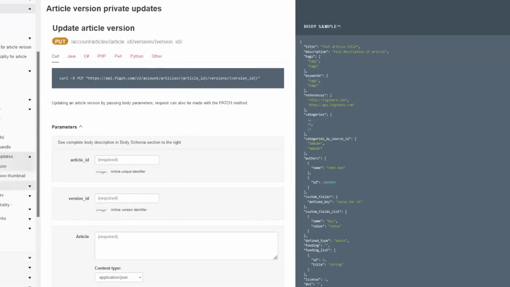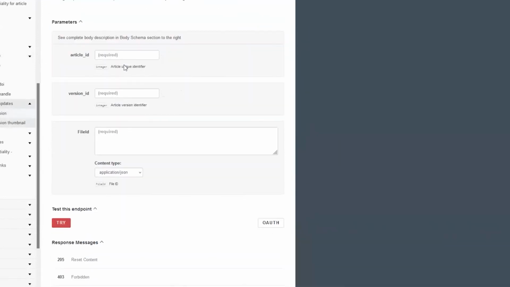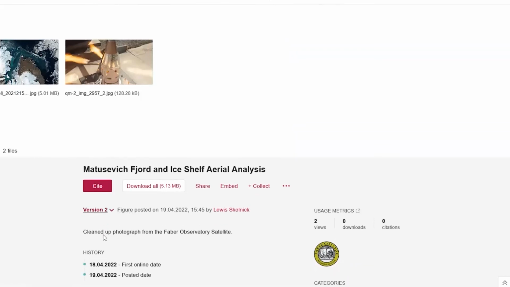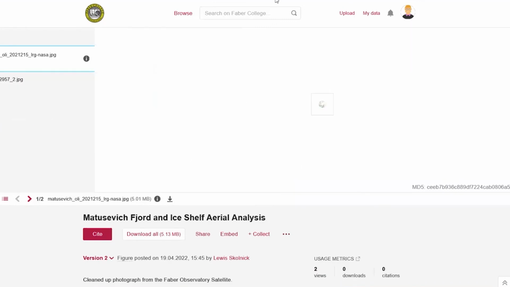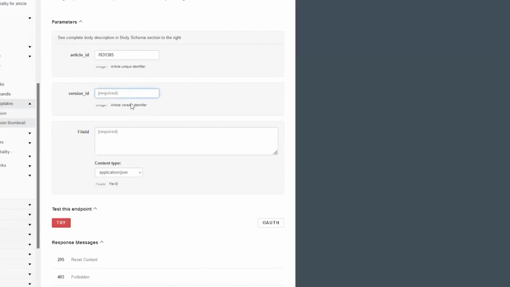If I want to update that thumbnail, I go to article version private updates and update the thumbnail. We need a couple pieces of information here. The article ID goes in there. The version ID, I really hope this works, is number 2. So we see that's version number 2. And then we just need the ID of the file, and we can see that in the URL. Figshare URLs are designed to be understandable and easily shareable. So we got that, that's 2. Now, if all goes well, and no webinar ghosts come in and mess things up, I should be able to switch this